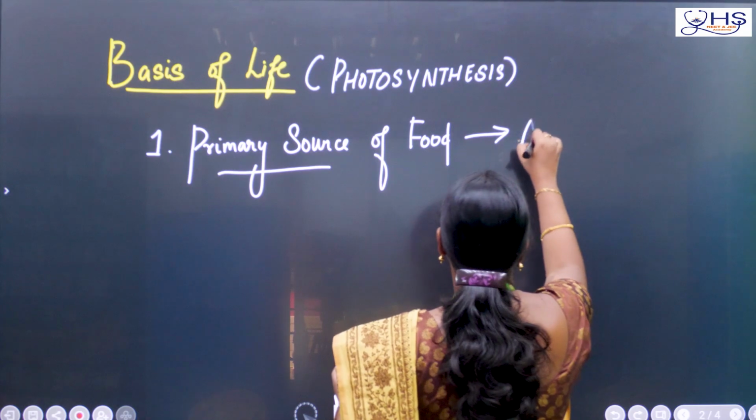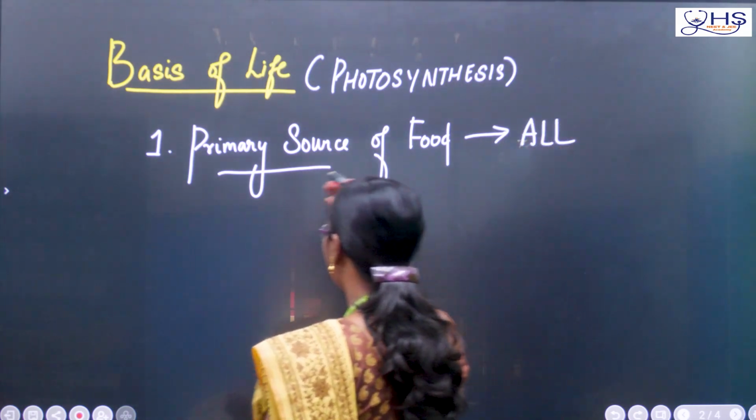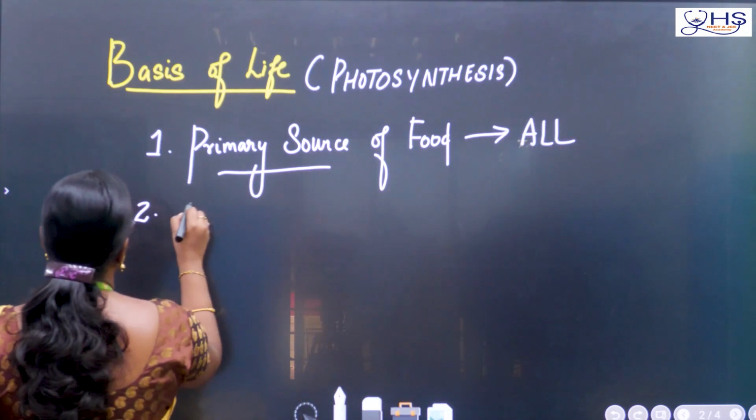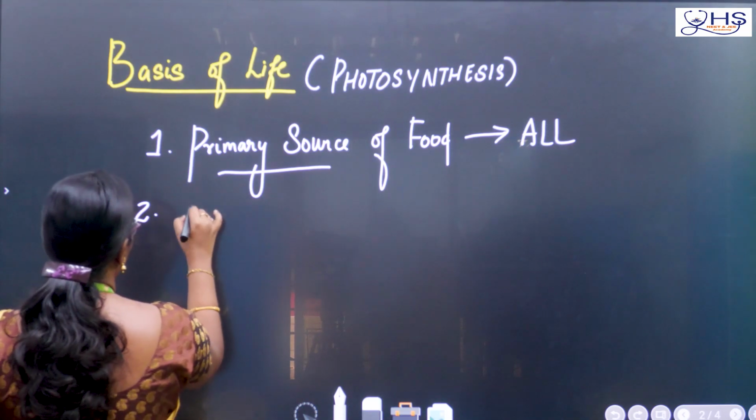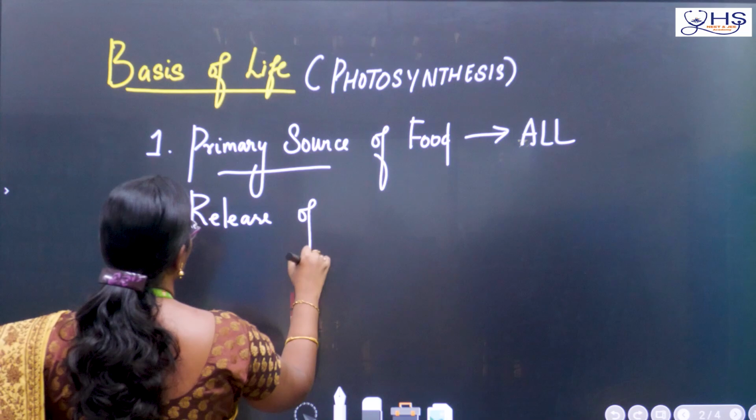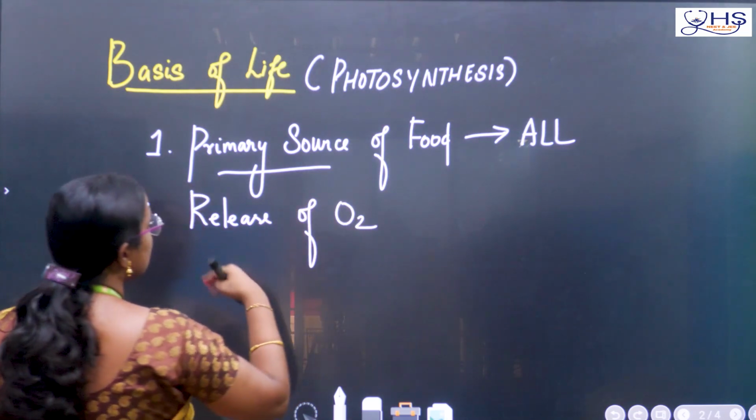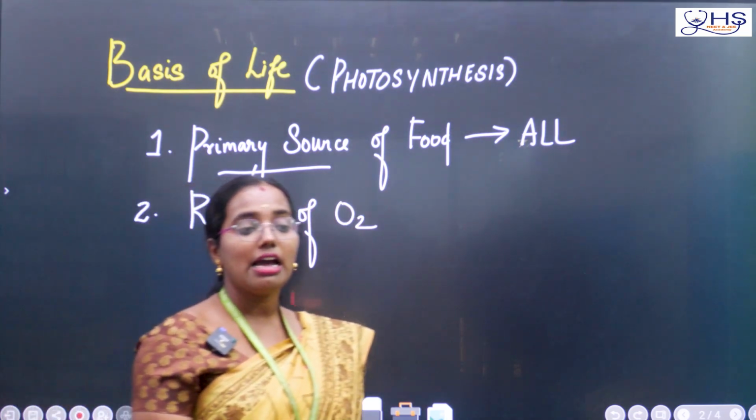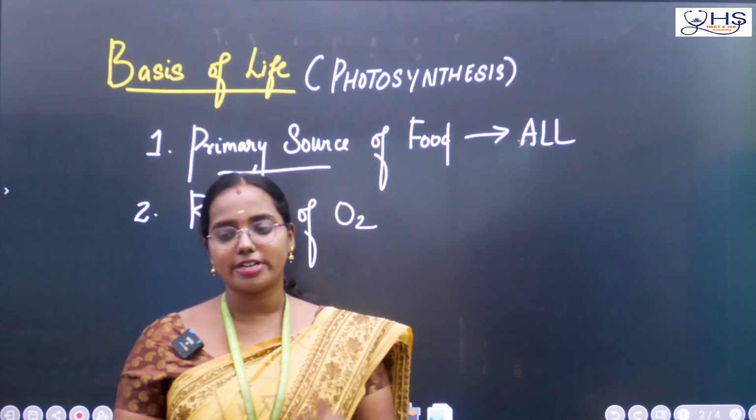Okay, so directly or indirectly. Second is, it helps in the release of O2. Here, oxygen is the byproduct of the plant as a result of photosynthesis or respiration.